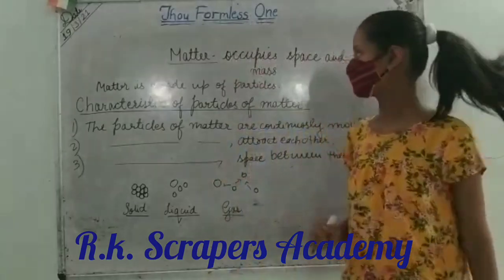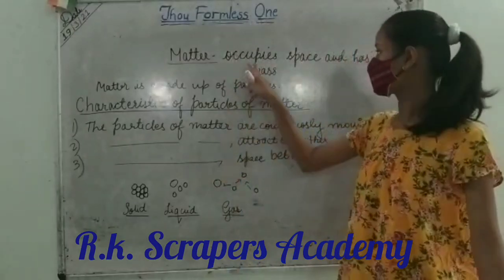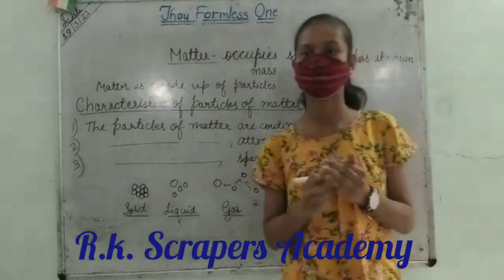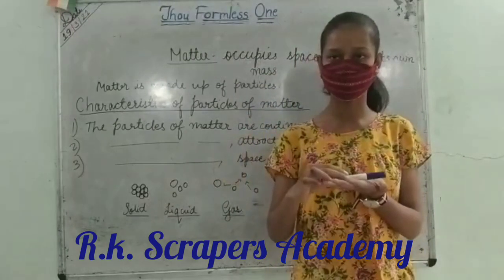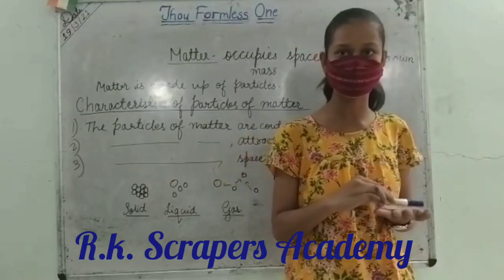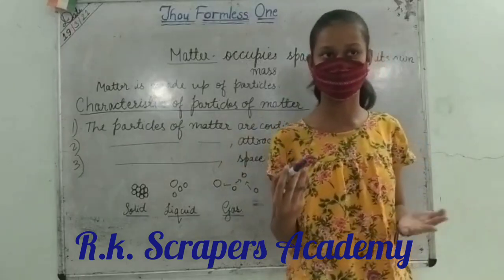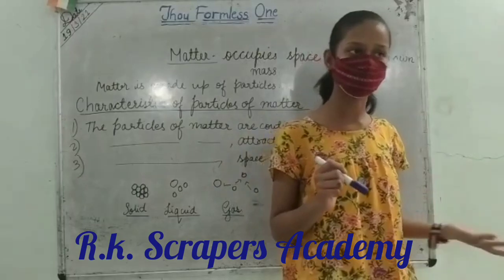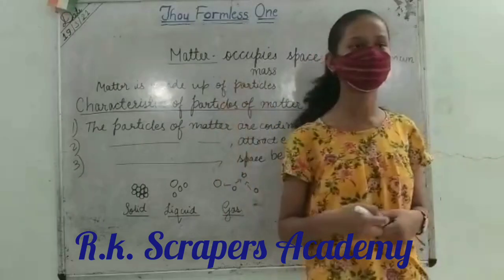So friends, matter is any object which occupies space and has its own mass. It means I have this object, and when I keep it somewhere, it will occupy some space and it also has its own mass. So any object which has its own mass and also occupies space, we call that object matter.